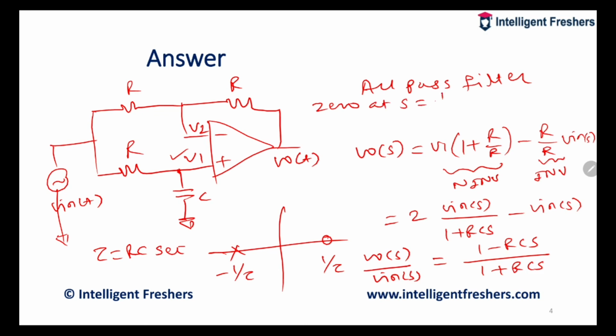So here I have a zero at S equal to 1 by tau, which is 1 upon RC, and a pole at S equal to minus 1 by RC. That means the pole and zero are mirror images of each other, and if we find the magnitude for an all pass filter, the magnitude of the transfer function is equal to 1, isn't it? So this is nothing but an all pass filter. Depending on the gain bandwidth product of the operational amplifier, it will pass all frequencies. So the correct option is option D.